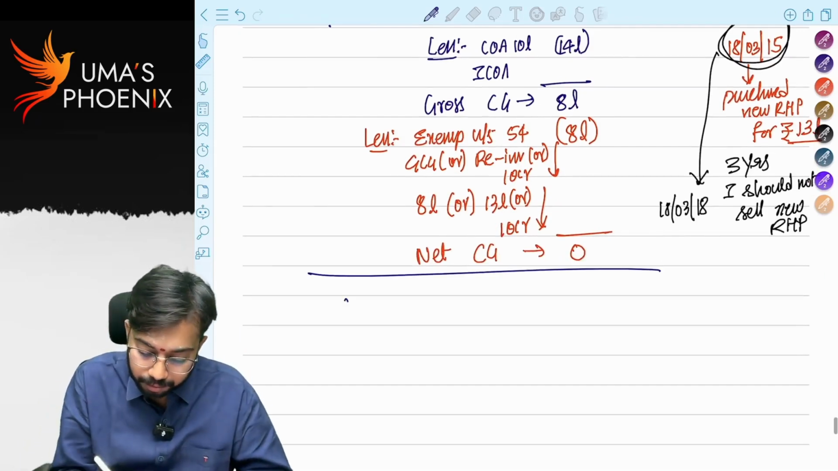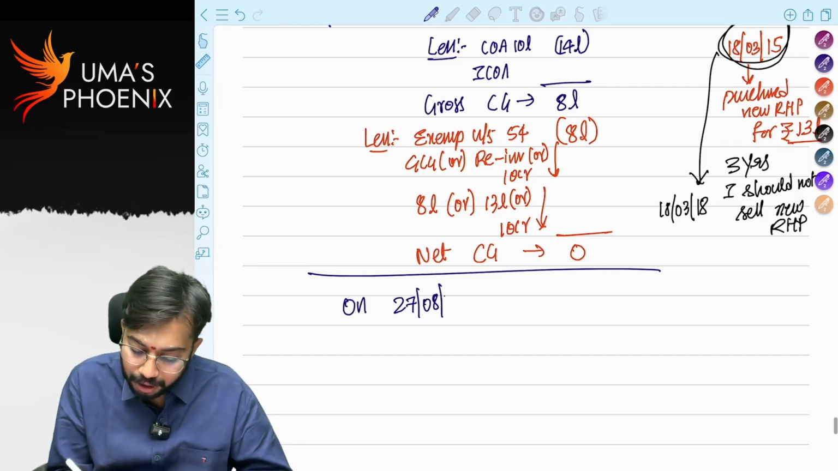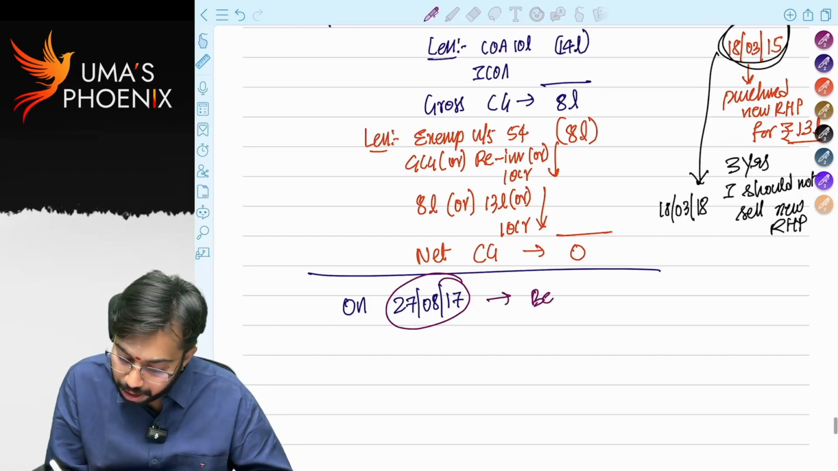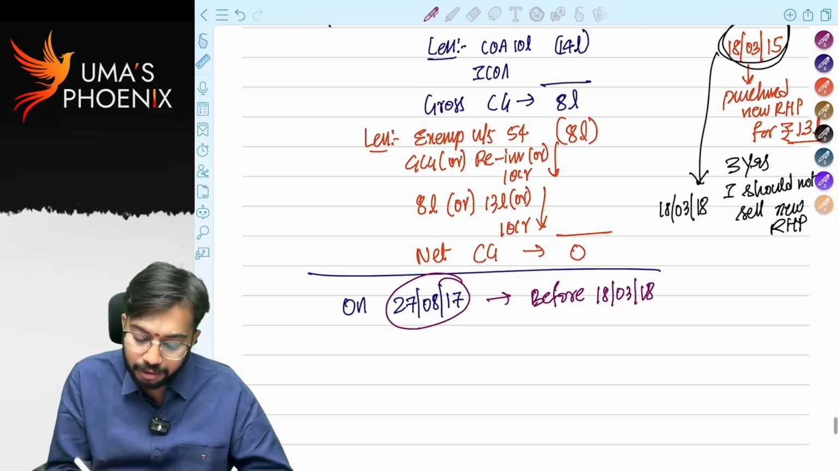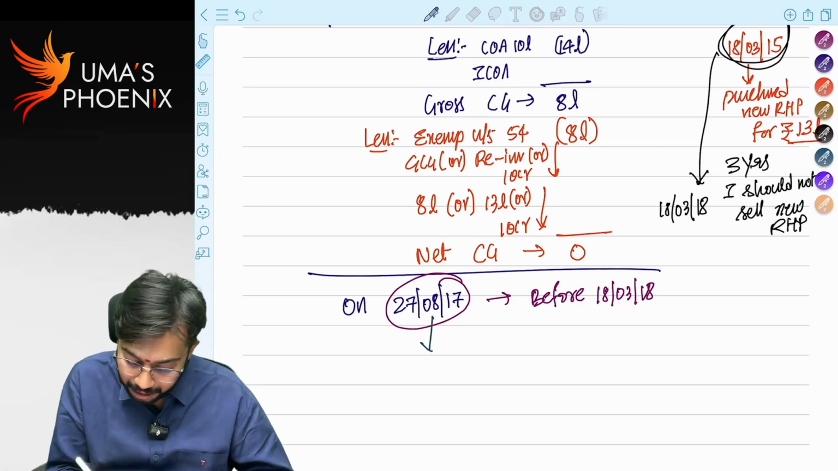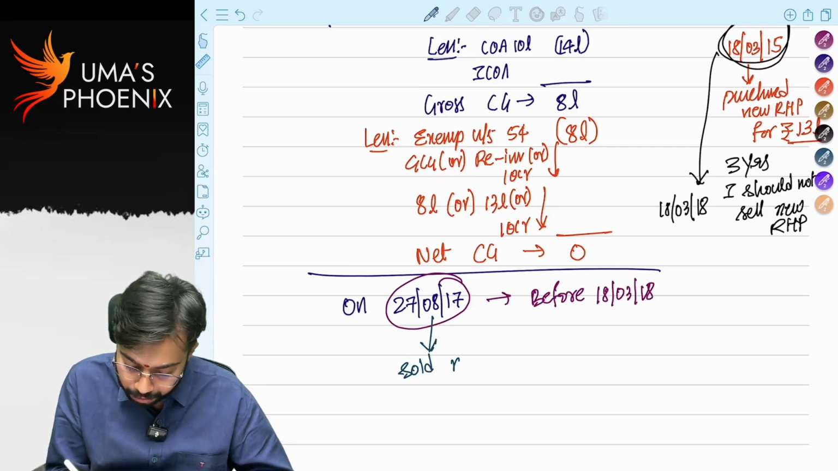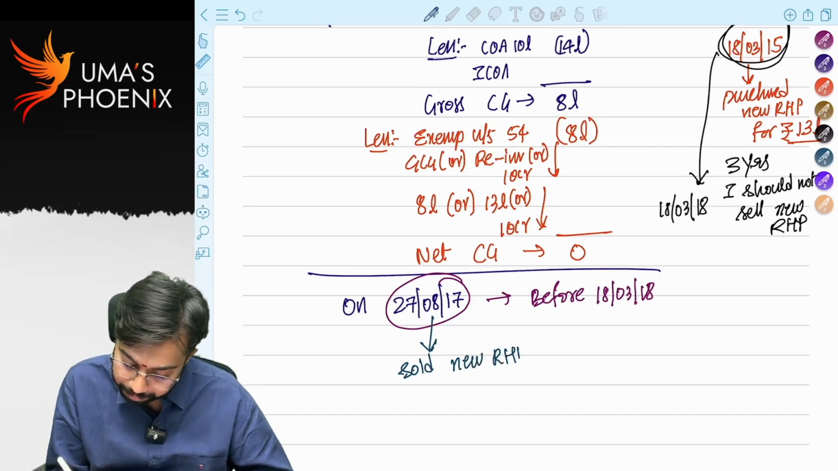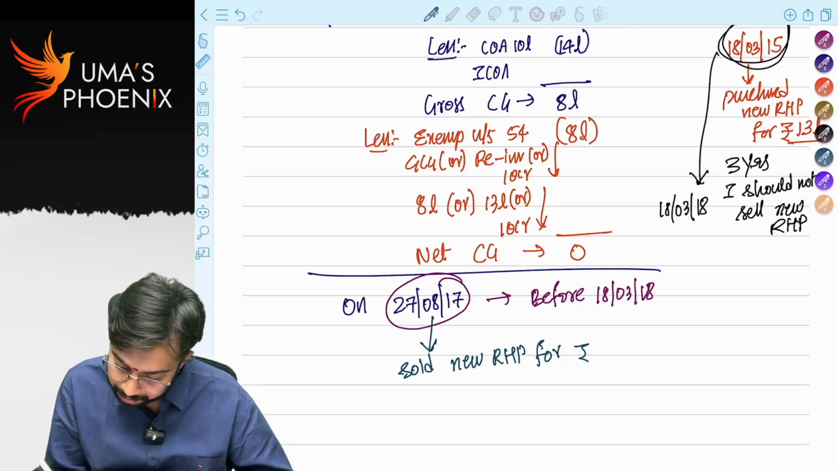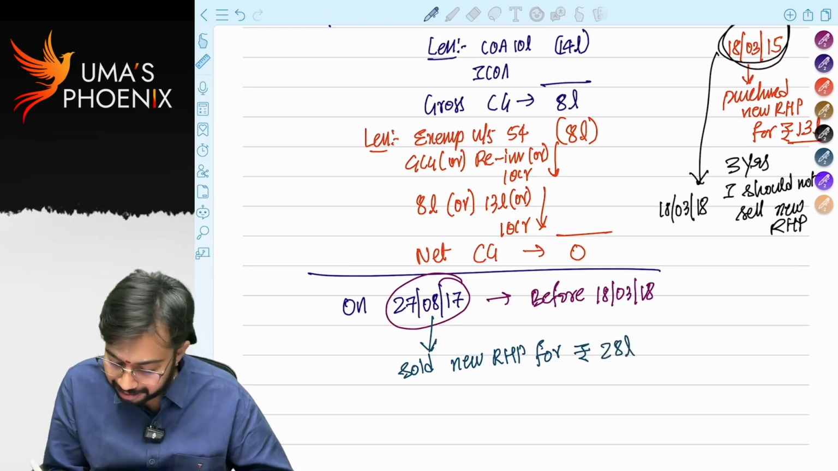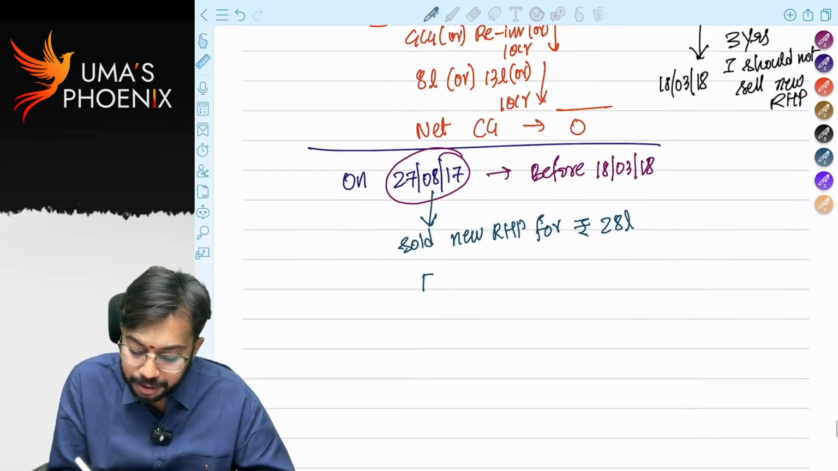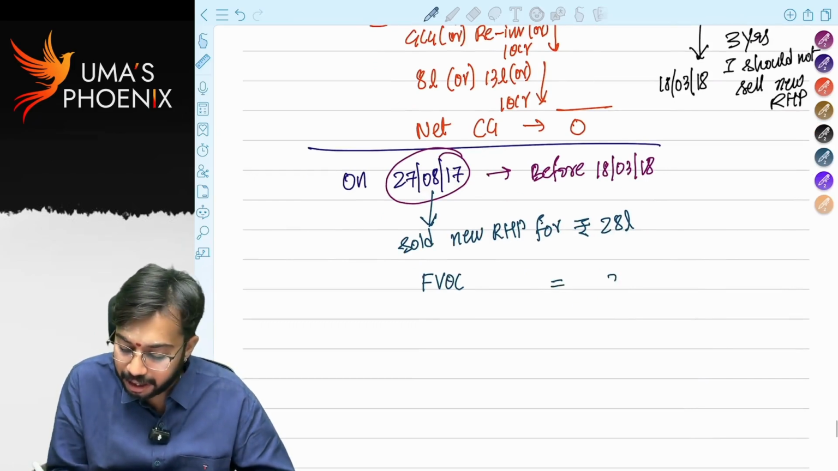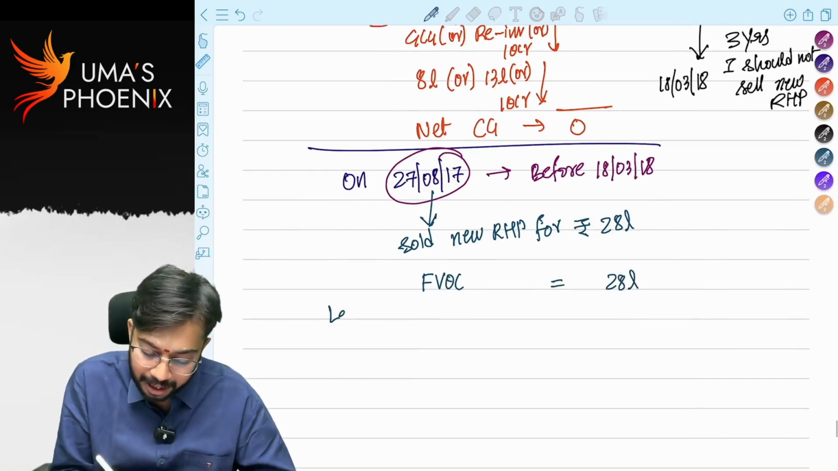On 27th August 2017. 27th August 2017 means what? Before 18th March 2018, right? So on 27th August 2017, sold new residential house property for rupees 28 lakhs. Now on sale of this house, I need to calculate full value of consideration, right? Full value of consideration 28 lakhs.